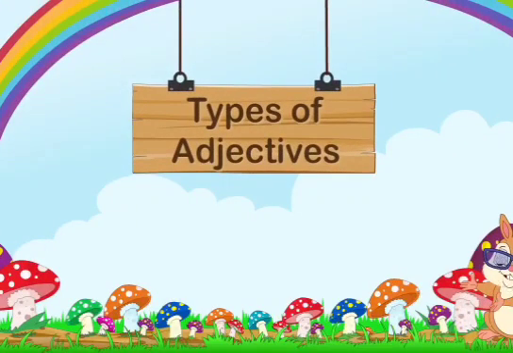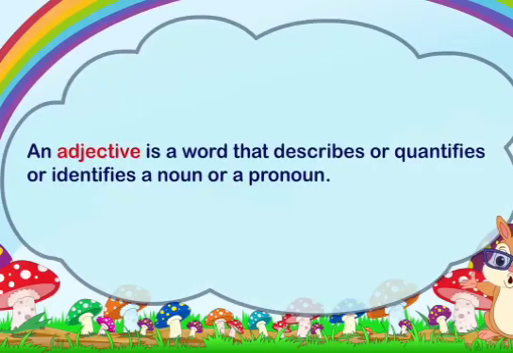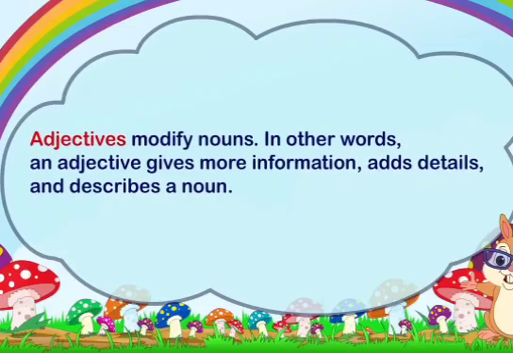Types of adjectives. An adjective is a word that describes or quantifies or identifies a noun or a pronoun. Adjectives modify nouns. In other words, an adjective gives more information, adds details, and describes a noun.